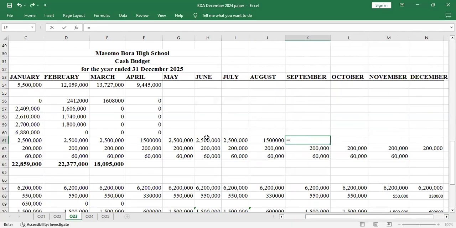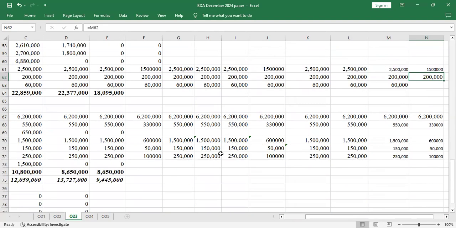Then when September school opens, it's 2.5. Then October also 2.5, and November also 2.5. Then when the school is closed in December, it reduces to the August value, which is 150. I think that's okay. I've filled all that.